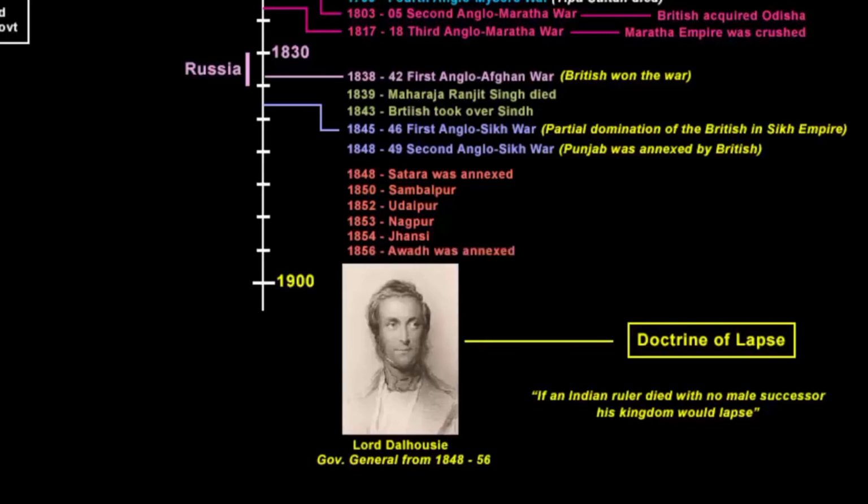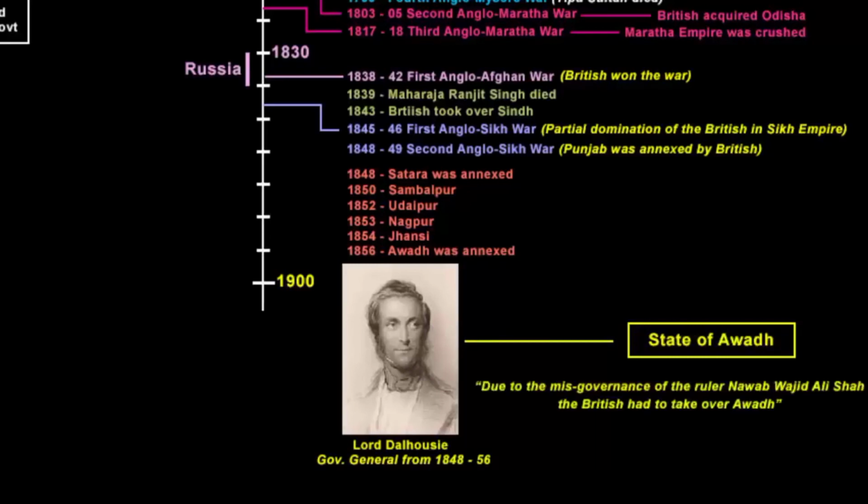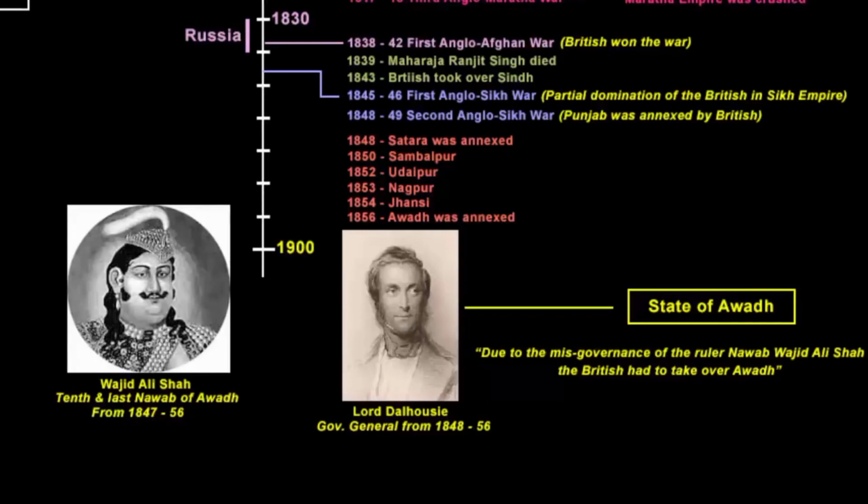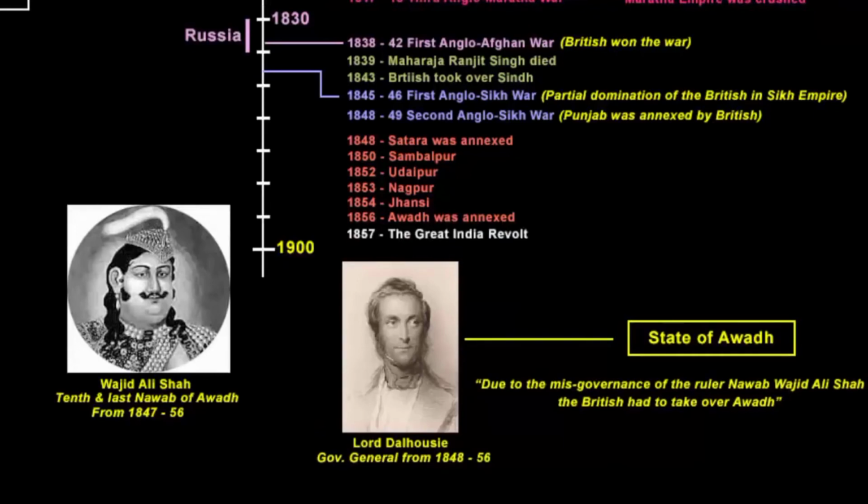And finally in 1856 the company took over the state of Awadh. Remember, Awadh was already an ally of the company, but in 1856 the British took over Awadh. Governor General Lord Dalhousie said it was due to the misgovernance of the ruler Nawab Wajid Ali Shah, as he was not ruling properly. So to free the people from the misgovernment of the Nawab, the British had to take over the state. Wajid Ali Shah was the 10th and last Nawab of Awadh. He held the position for 9 years. The British humiliated the Nawab and he was removed and sent to Kolkata on a pension. Seeing this, the people of Awadh were enraged, and later joined the Great Revolt that broke out in 1857.